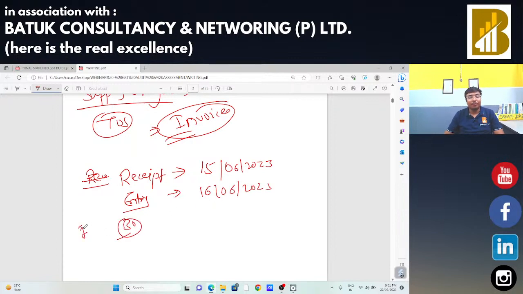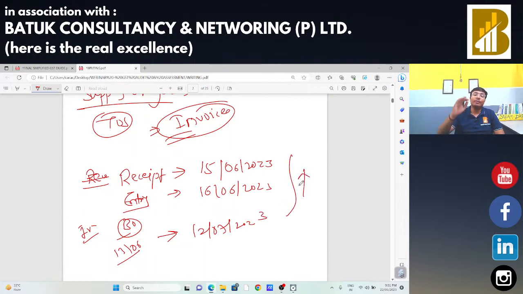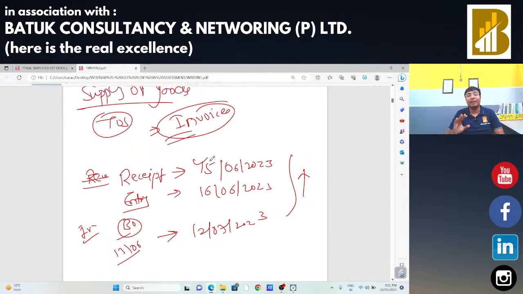Immediately 30 days from the date of issue of invoice. So the invoice should be issued as on 30th June. So from 30th June, 30 days will be 20th July 2023. Of these three, whichever is earlier will be the time of supply, that is 15th June 2023 will be the time of supply, and GST should be paid in the return of June month.